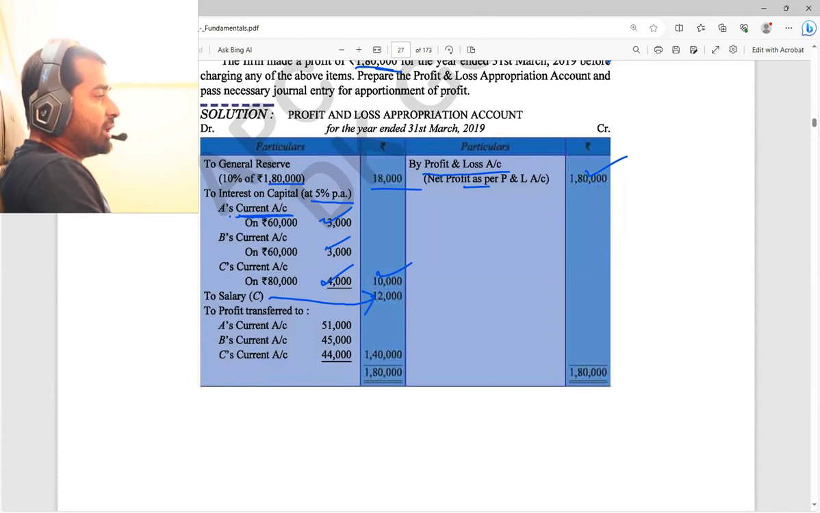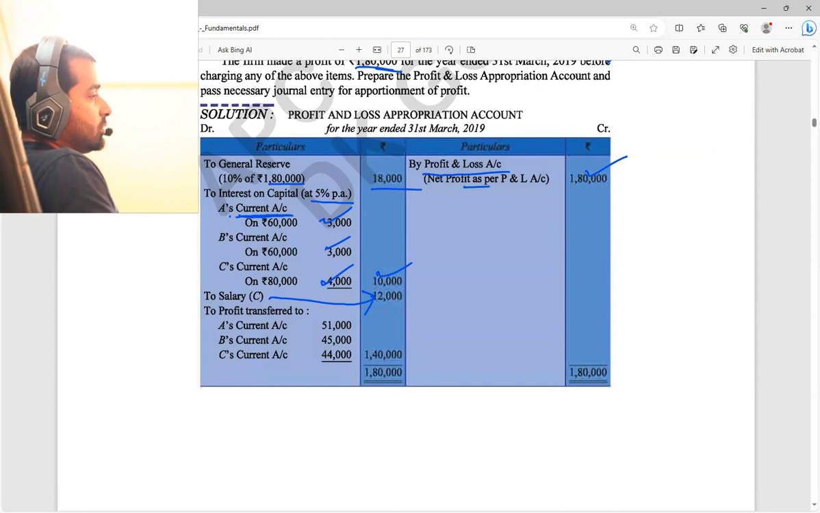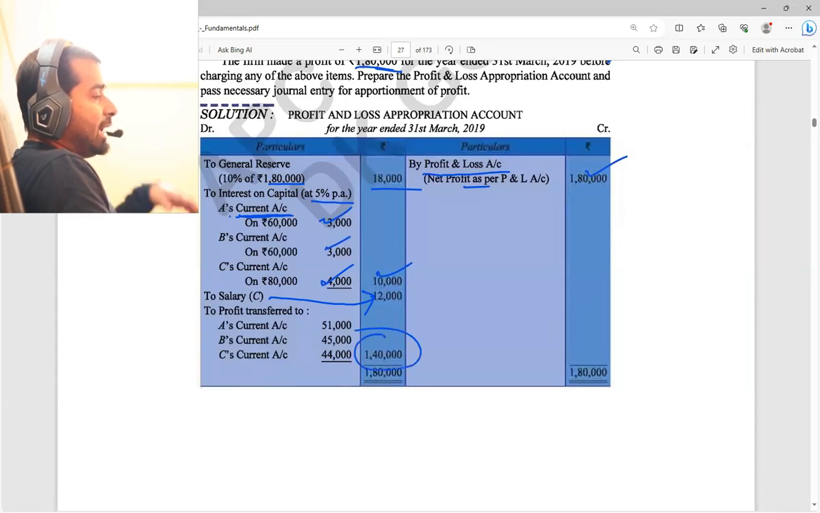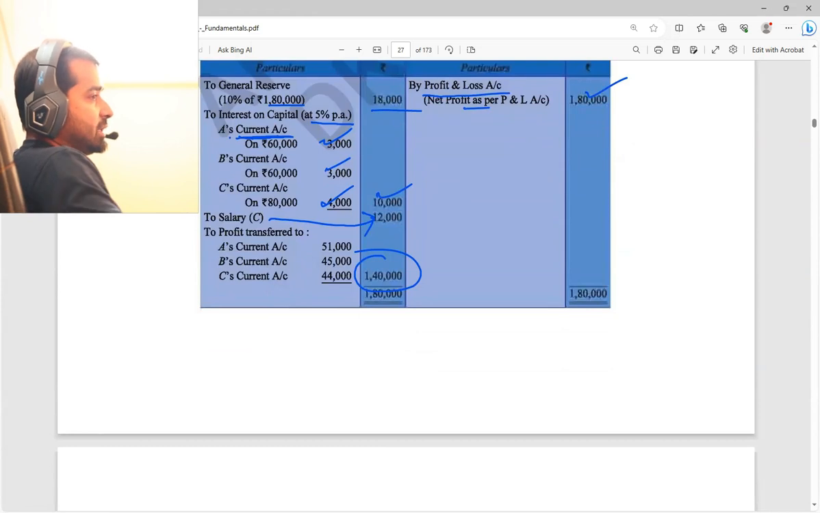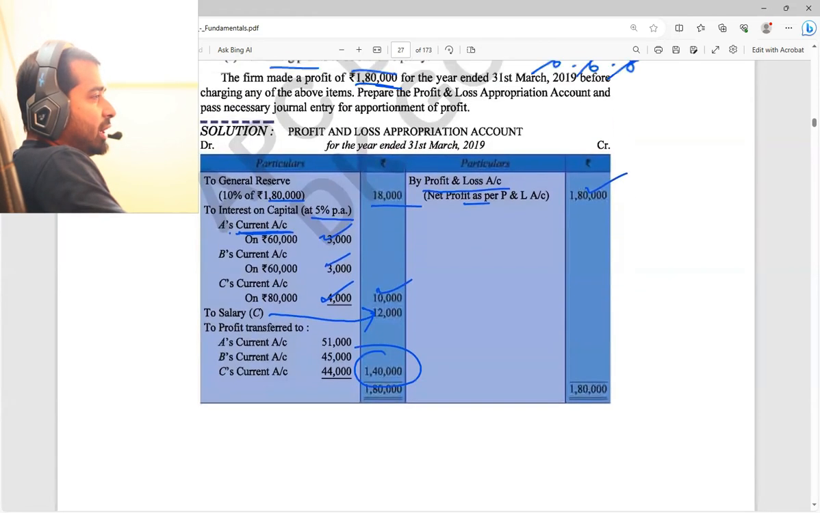So 1,80,000 minus, check once how much amount we have. 12,000, 10,000, that is 22,000, and 18,000. It will be 40,000, correct or not? 22,000 plus 18,000 is 40,000. Now 1,80,000 minus 40,000, how much is pending? 1,40,000. Clear? Yes, sir. Now the last part. That is, 1,40,000 we got as profit.